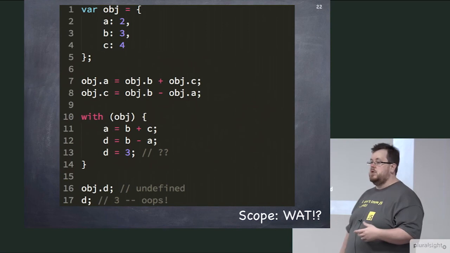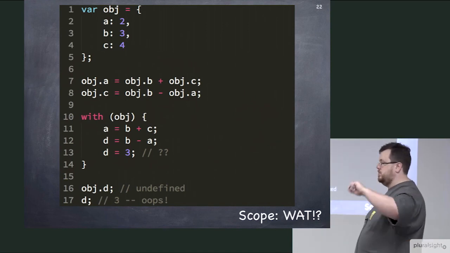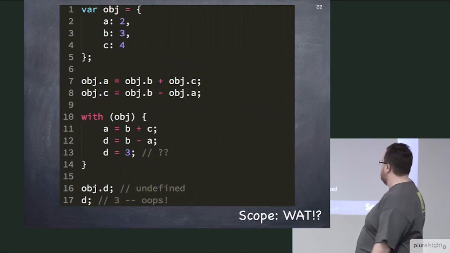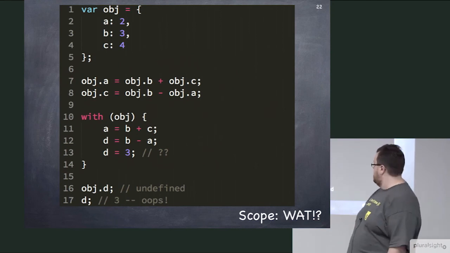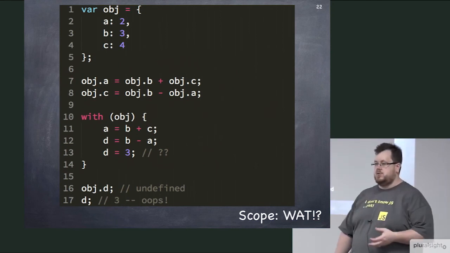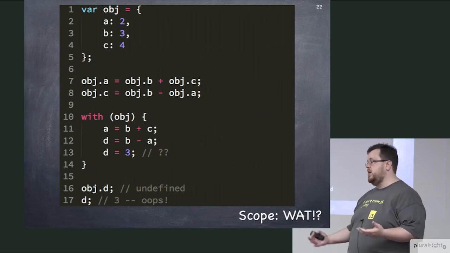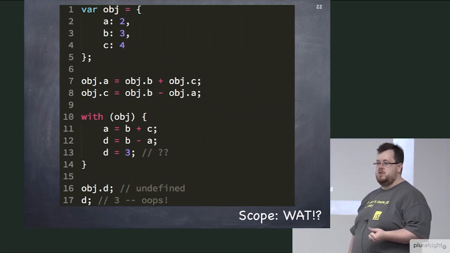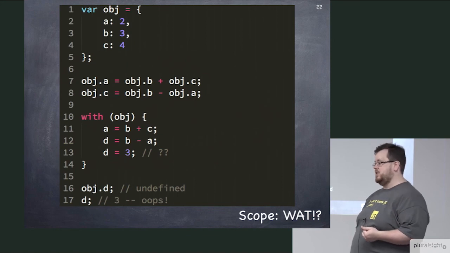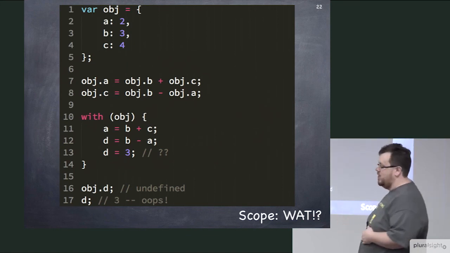There are some problems with the with keyword, though. The first problem, the major one that people point out, is line 13. Look what's happening there. I'm basically saying d equals 3. What's my intent? My intent, clearly, is I want to create a d property on the obj object, right? But that's not how it works. That's not what it does. Guess what actually happens when I run line 13?